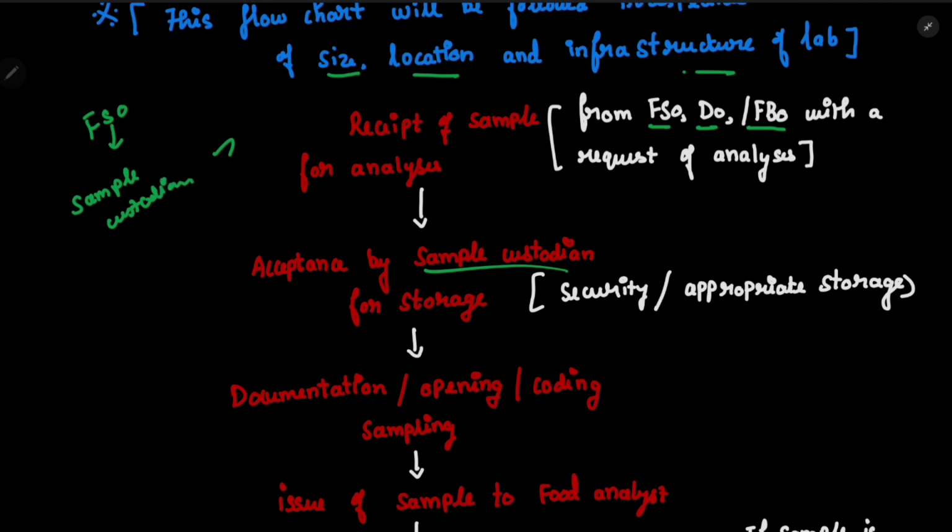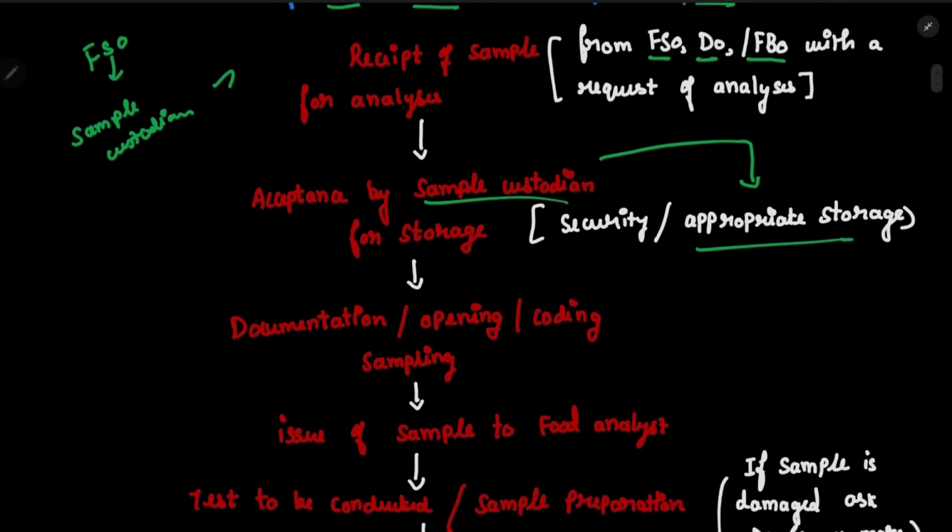Then he will store the sample and secure the sample. So what is the appropriate storage? For example, if the product is ice cream, then I have to give minus 18 degrees Celsius. According to the product, we need to give the appropriate storage and security. Why do we need security? That is also important because some forgery might happen. Some people might, let's say, tamper the product. For that reason, we need to have security.